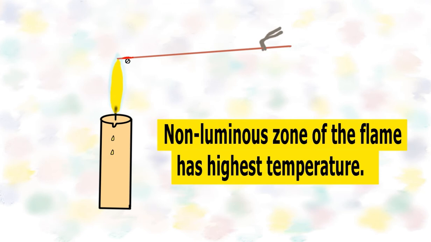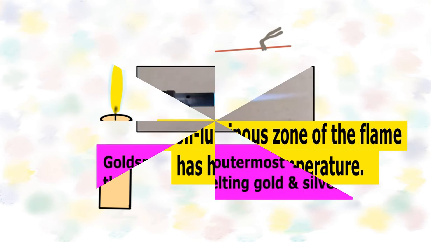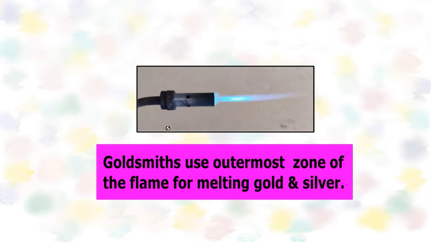So this activity shows that the non-luminous zone, or the outermost zone, of the flame has the highest temperature. This is the reason why goldsmiths use the outermost zone of the flame for melting gold and silver, because this zone has the highest temperature. So gold and silver can melt easily in this part of the flame.